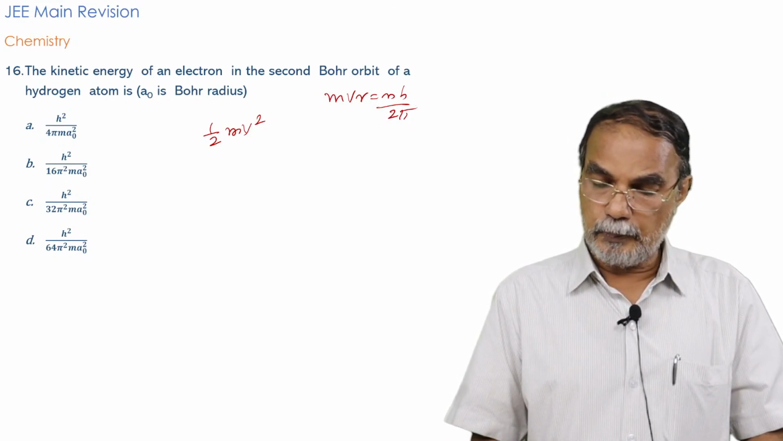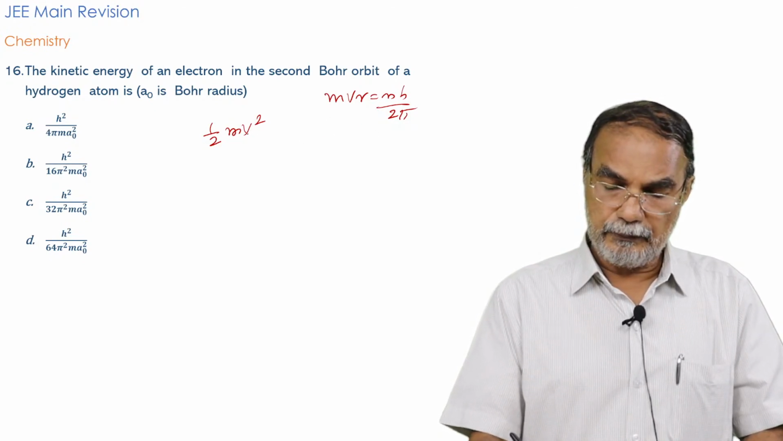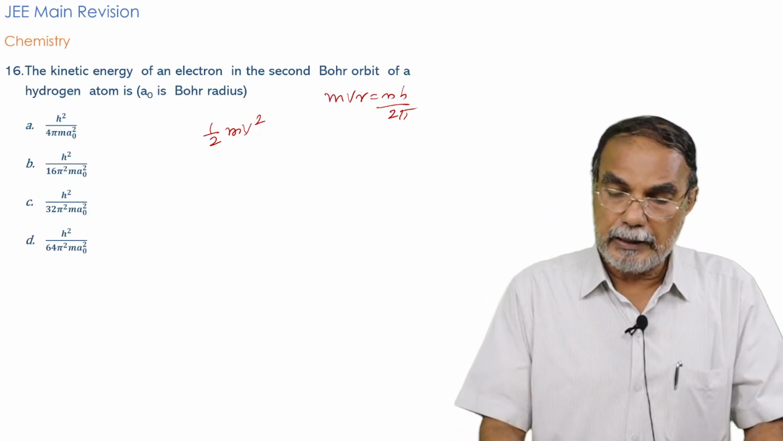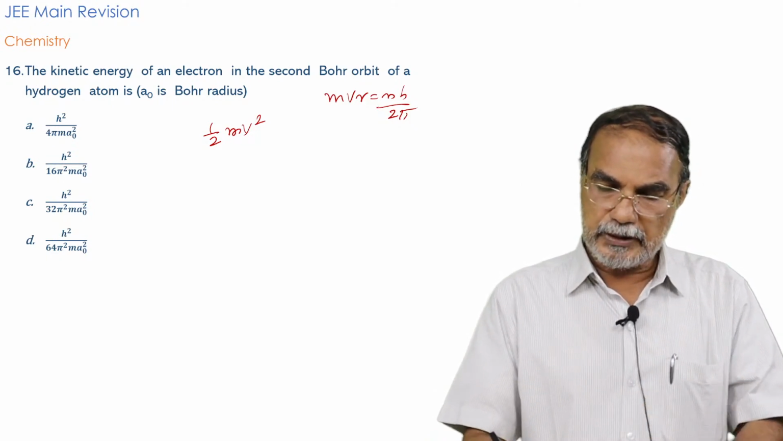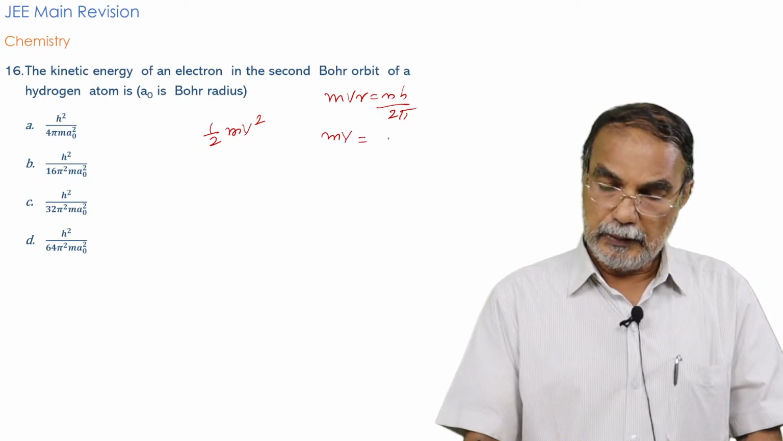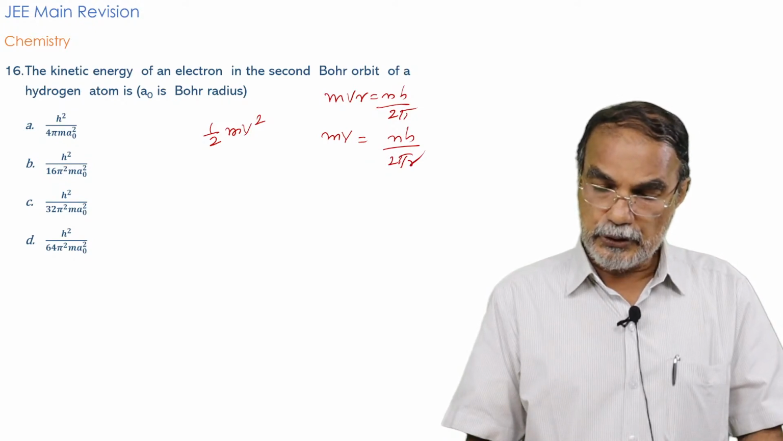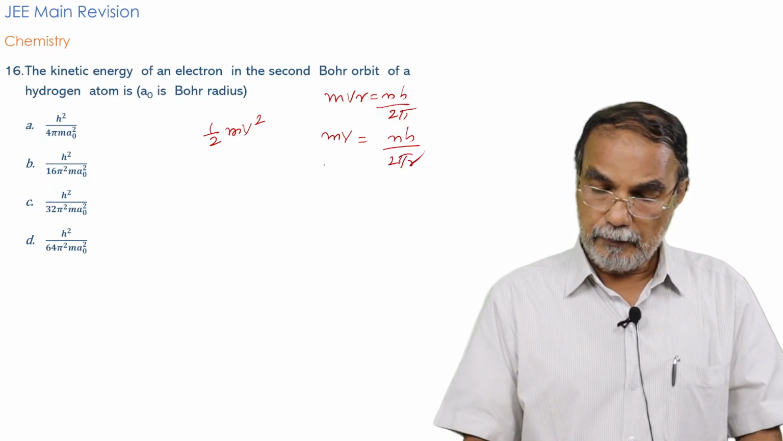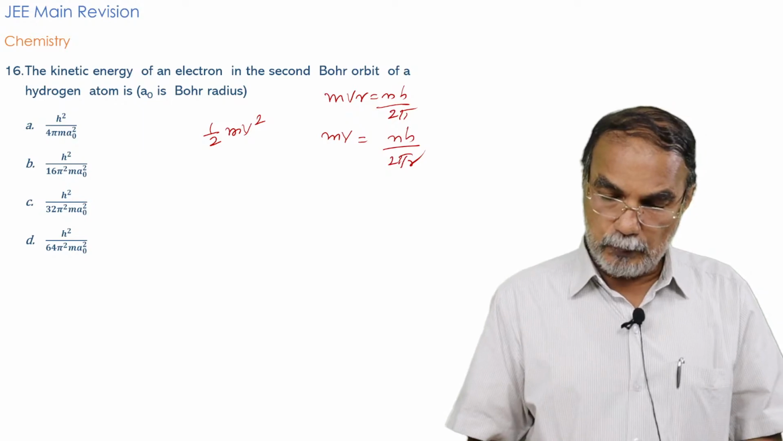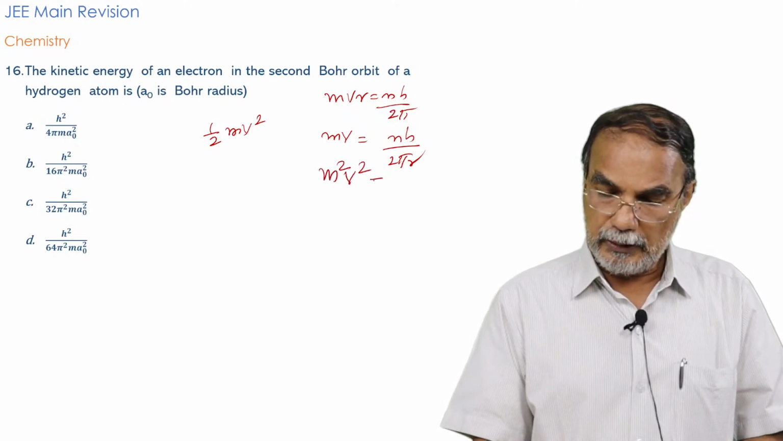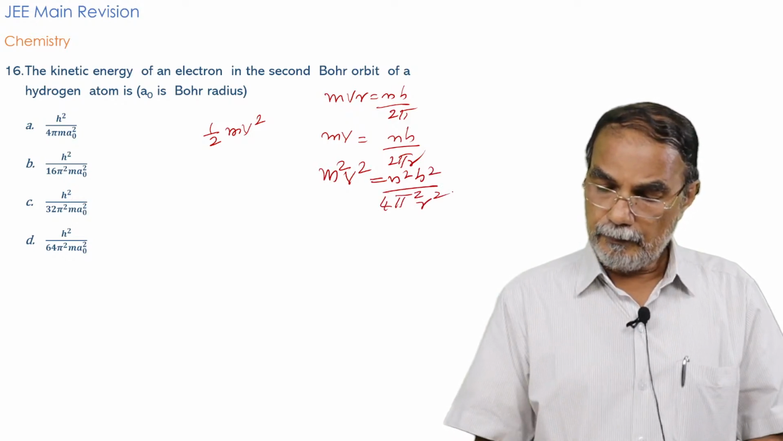mvr is equal to nh by 2 pi, from which you can get a relationship for mv square. From this, mv is equal to nh by 2 pi r. So for mv square, you will have to multiply this with v. mv equal to nh by 2 pi r, so that m square v square you can square. This is equal to n square h square by 4 pi square r square.